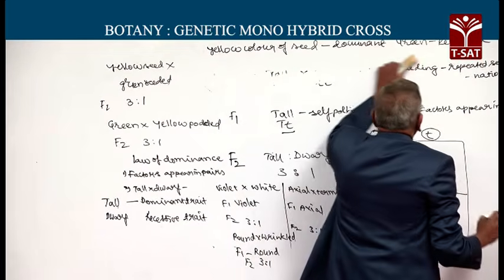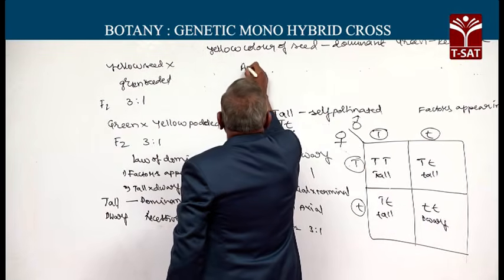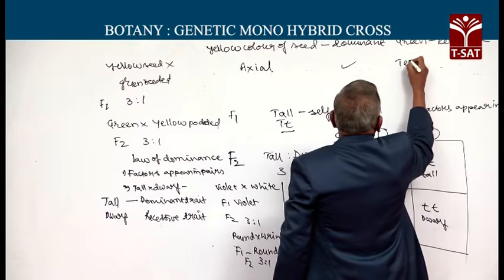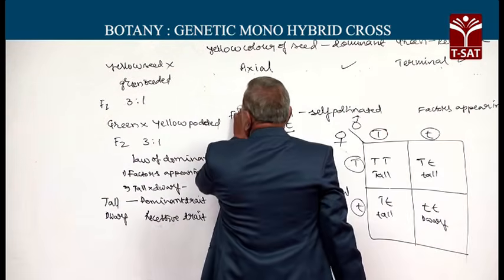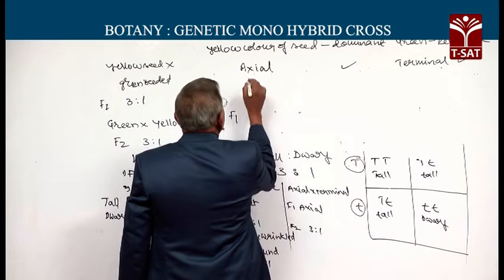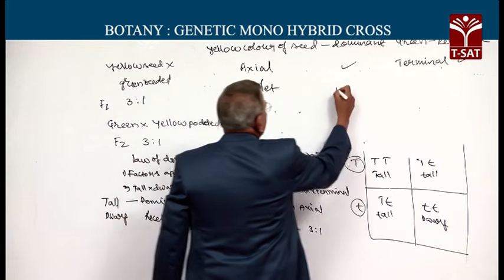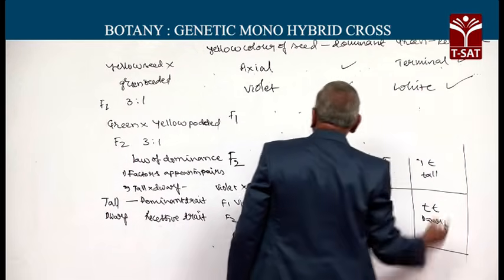With regard to position of the flower, axial flower is dominant and terminal flower is recessive. With regard to flower color, violet color is dominant, whereas white color is recessive.